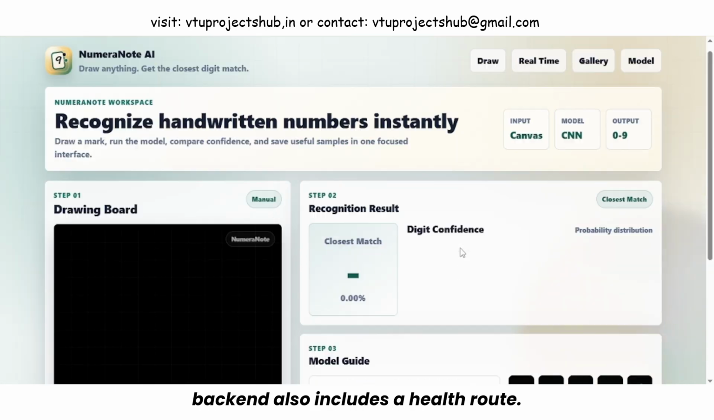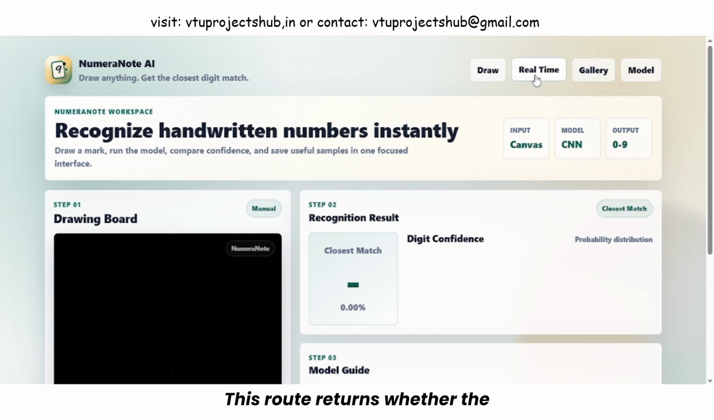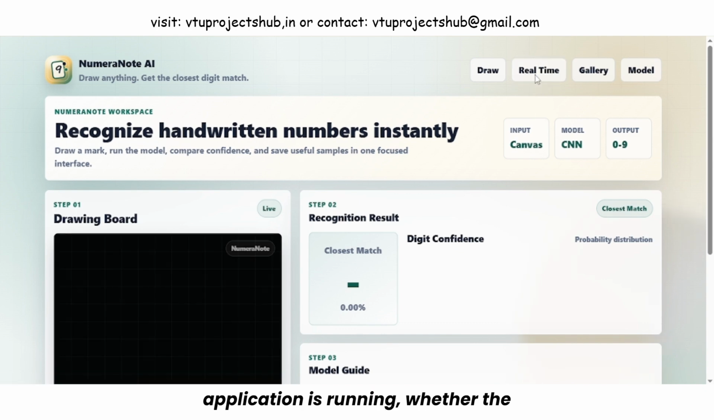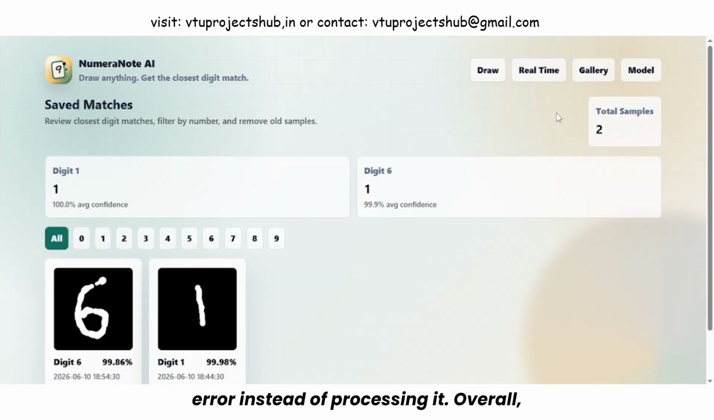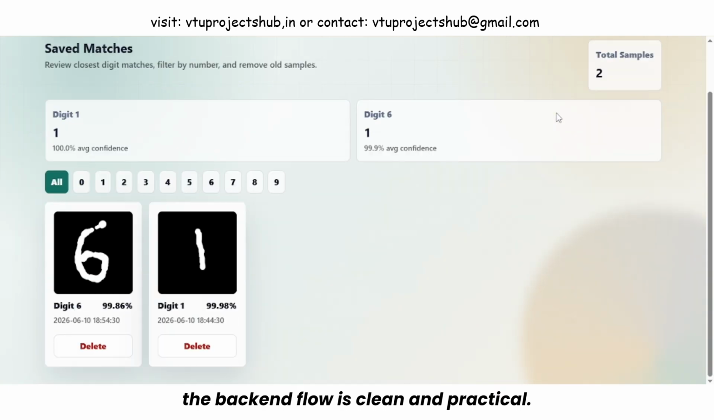The backend also includes a health route. This route returns whether the application is running, whether the model file exists, and whether the model is already loaded in memory. The application protects uploads with a maximum payload size. If the image data is too large, the backend returns an error instead of processing it. Overall, the backend flow is clean and practical.